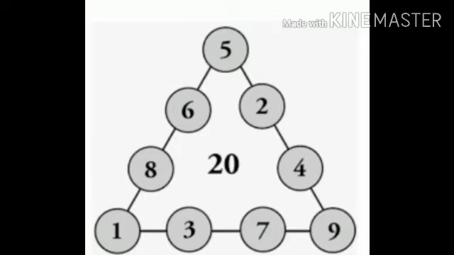In our book, one more example is given. See the video, children. See how they have placed the numbers from 1 to 9, right? So how do we get the answer? 5 plus 6 plus 8 plus 1 is 20. Then 5 plus 2 plus 4 plus 9 is also 20. Then at the last, 1 plus 3 plus 9 plus 7 is also 20, okay? Like this only you have to do the problems also.